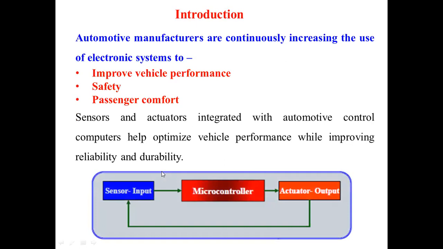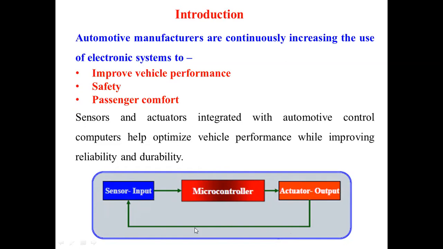This is just a simple diagram which shows the relationship between sensor and actuator. Here we are terming the sensor as an input. This is the general schematic which shows the relation between sensor and actuator. The sensor is the input. From this input we give some input to the microcontroller, that is the process wherein we do some processing, and from that processing we get some output, that is the actuator. When we connect this actuator back to this input, this system, in control engineering words, we call a feedback system.